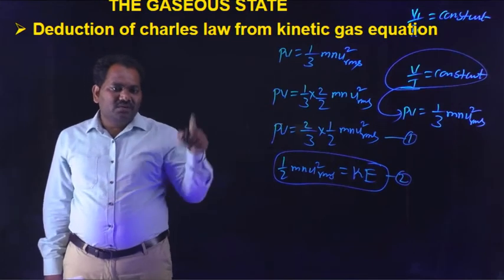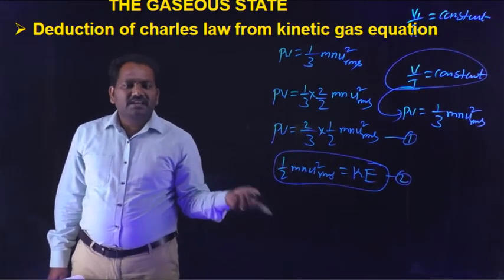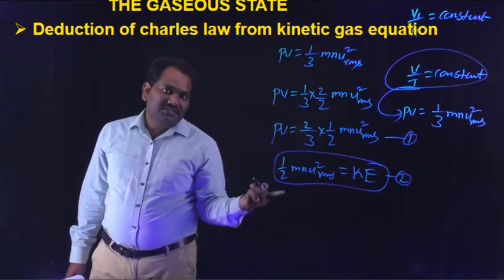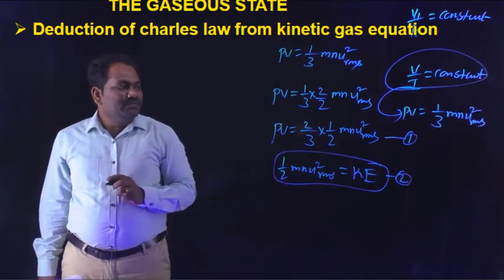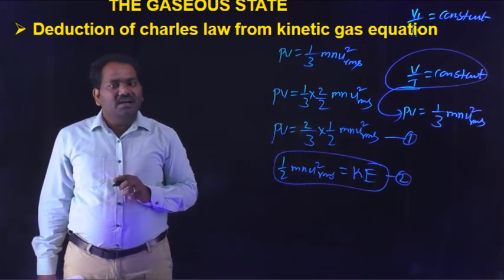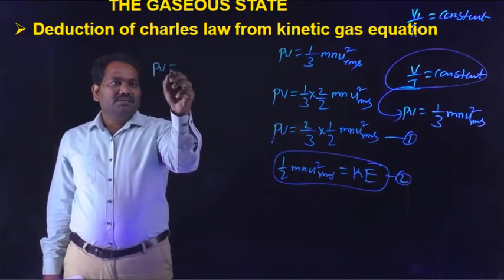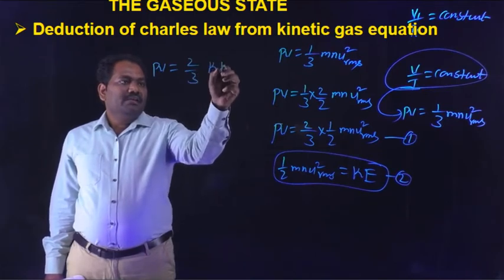Okay, instead of 1 by 2 mn u square RMS, we can substitute K. K is nothing but kinetic energy. Now we can substitute the kinetic energy instead of that 1 by 2 mn u square RMS. Then the equation becomes PV is equal to 2 by 3 into KE.